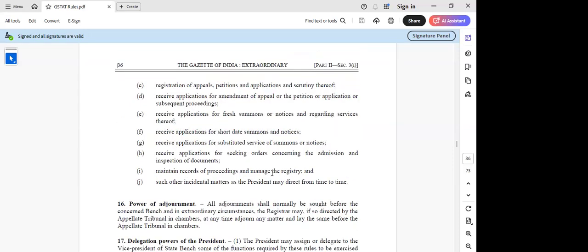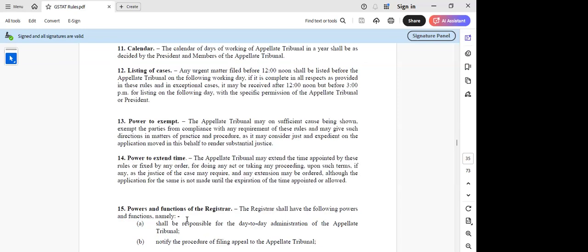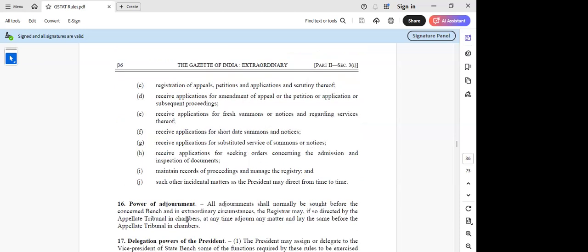Okay, okay. Again, 15 we are skipping because it is all giving the powers and function of the registrar. So I'm not looking into that.